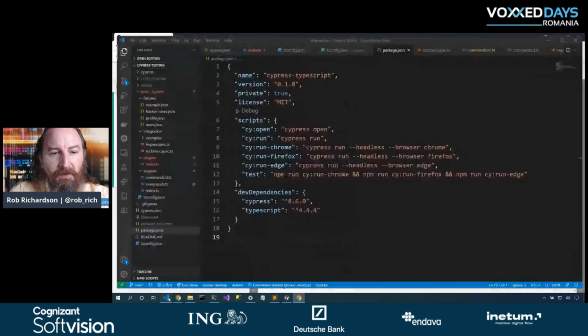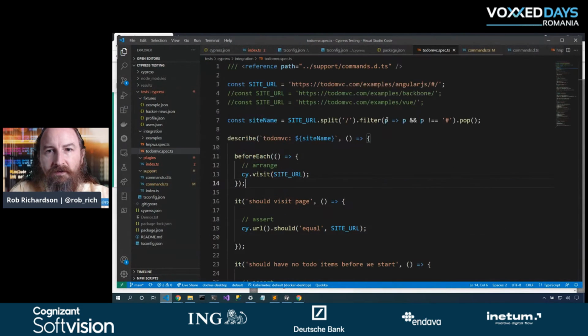So popping open the code for this, here's my to-do MVC test. We could flip between various site URLs. In this case, I'll do the AngularJS version. Now, I grabbed the site name just so that I could put it in my describe block. And then before each, I'm going to visit that site URL. Now, I could definitely do this at the beginning of every test, but I kind of like doing it before each, because now I know by the time my test starts, I've already loaded that page and I'm ready to go.